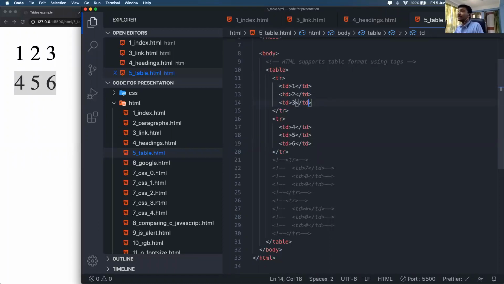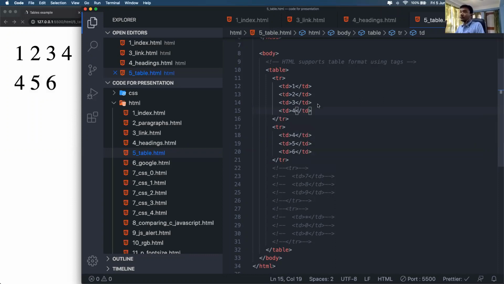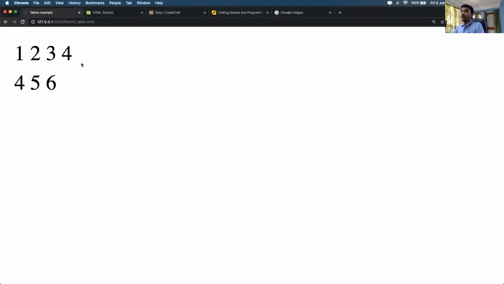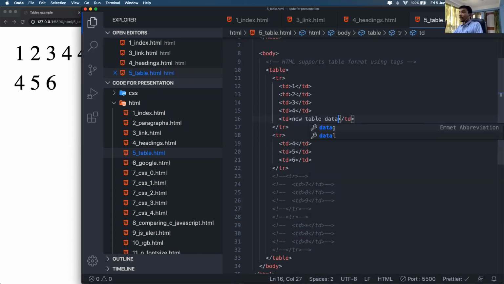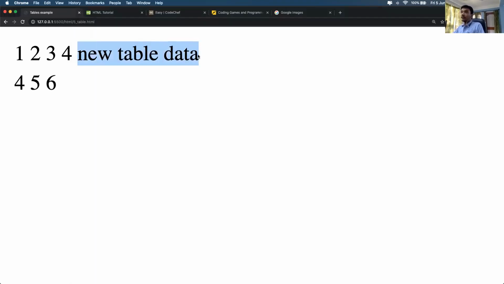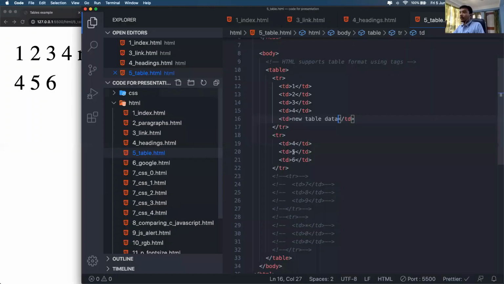So td means table data. If I want to add one more table data, we can just type 4 and it will show up here. There are no limits to this. You can add as many as you want. New table data, so this will appear here. Notice that this is only appearing on the first row because we are specifying this new data inside the first table row.